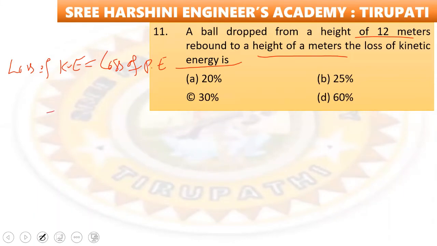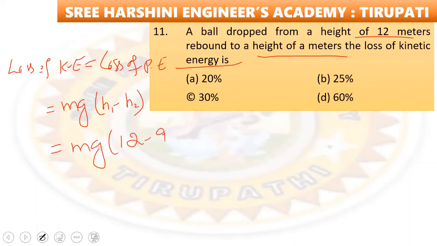So that is equal to mg into h1 minus h2. Okay, that equal to mg into 12 minus 9.